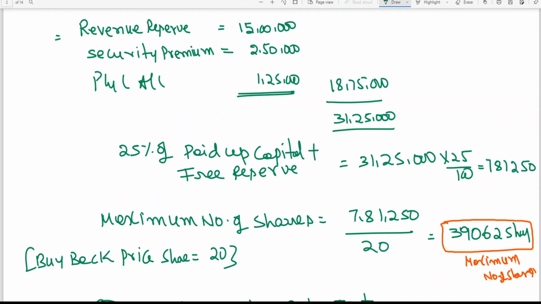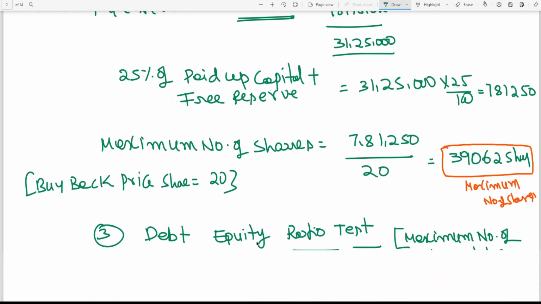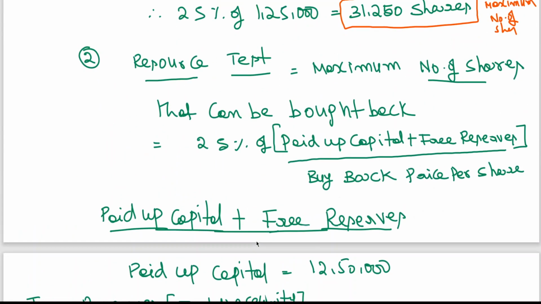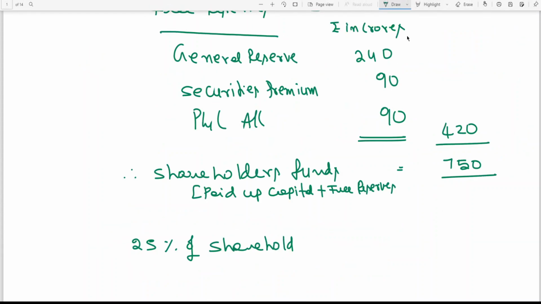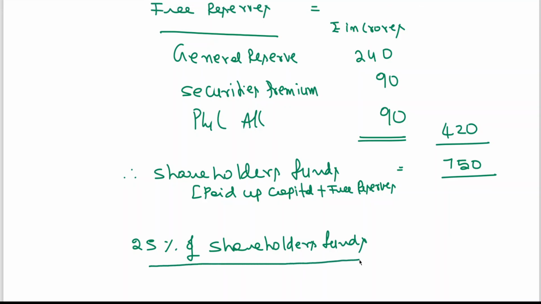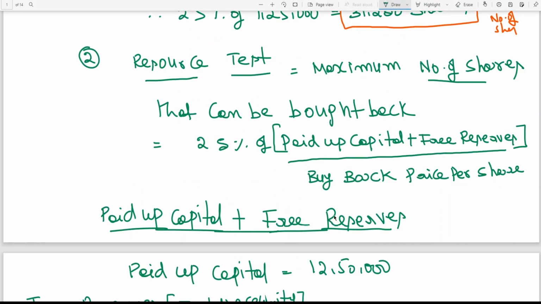Last class I gave a formula, paid up capital plus free reserves by buyback price per share. In that way also we can do it. Or I am simply telling the other way around. You can do it that way also. 25% of shareholders funds by buyback price per share.